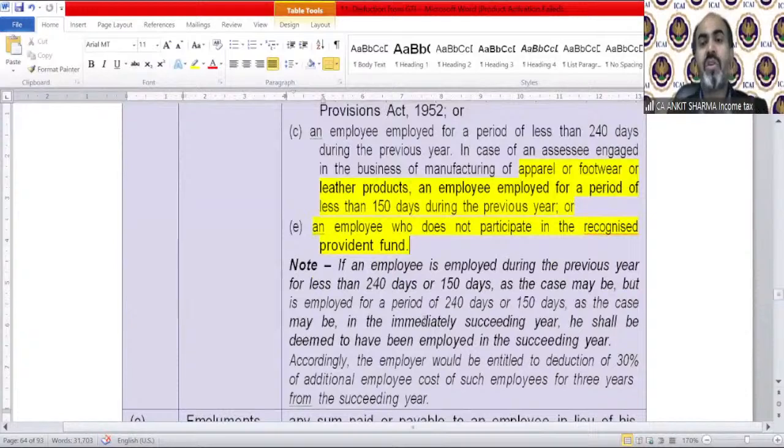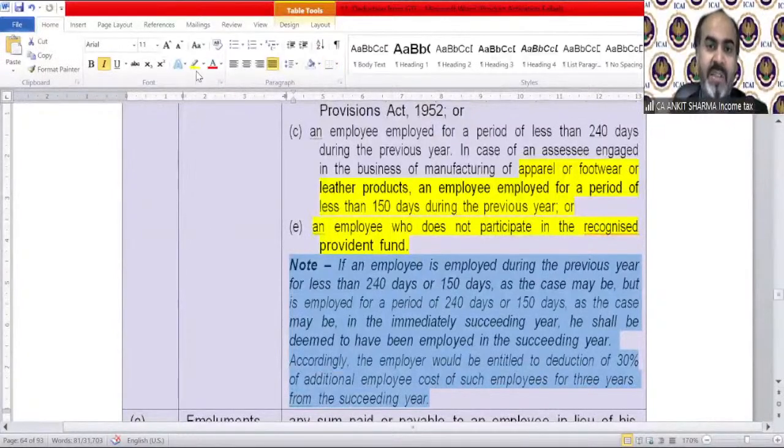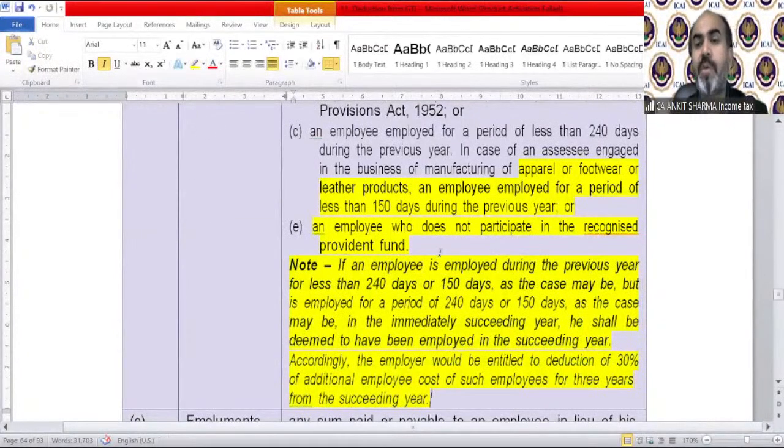So the provision note, this is really important. There has been an amendment regarding that, and it is really important. The 240 days and 150 days conditions need to be fulfilled to be part of the additional employee definition. What if some employee has been employed for 100 days only, like somebody has been appointed in January? So he will be employed only for January, February and March. That means a total of almost 90 days.